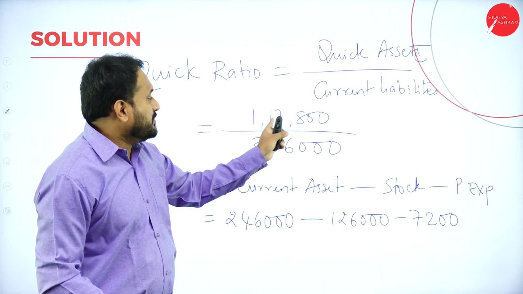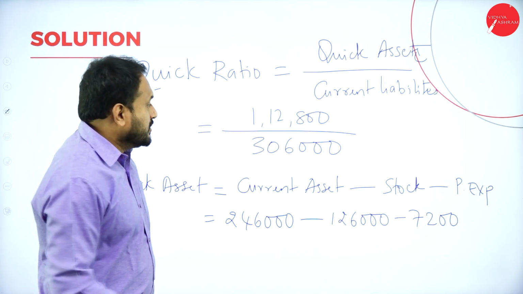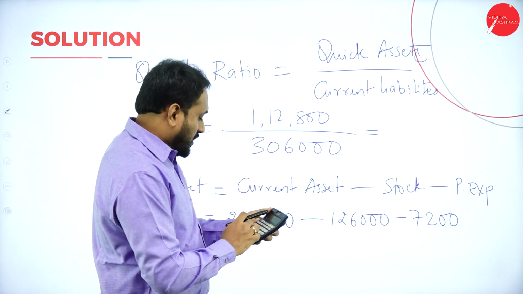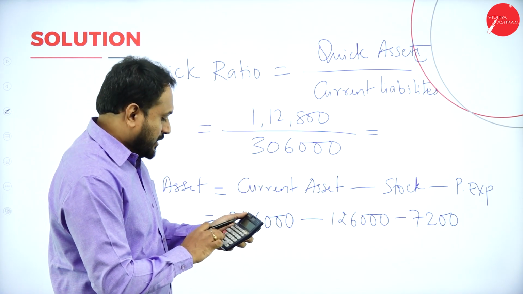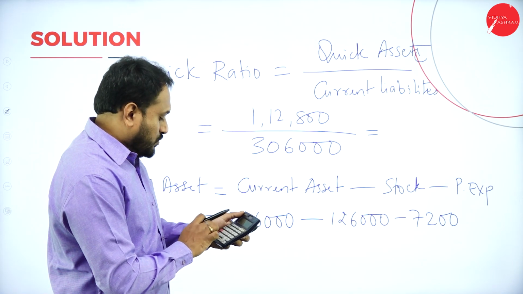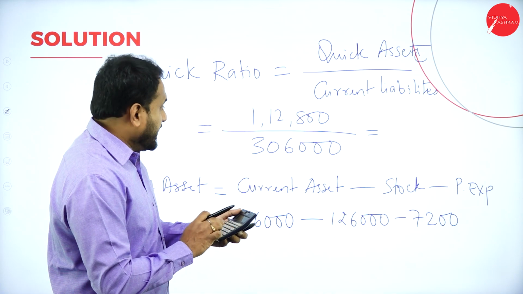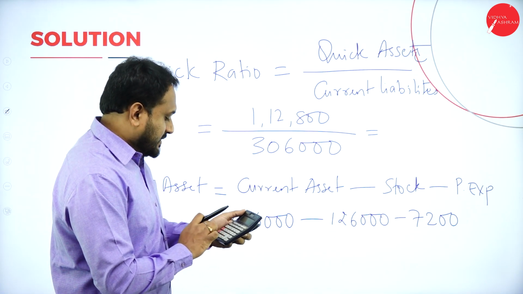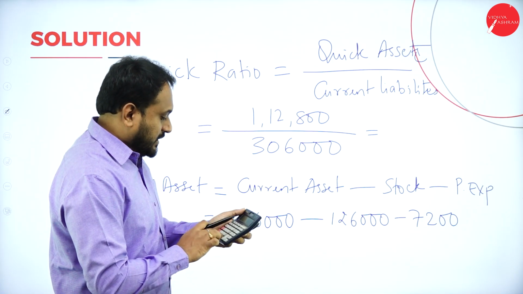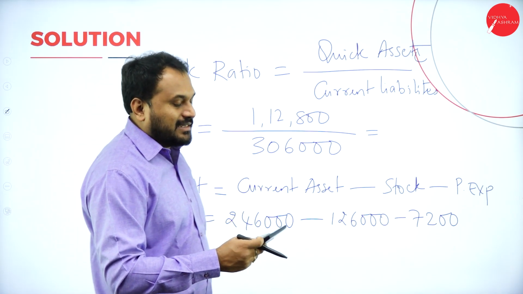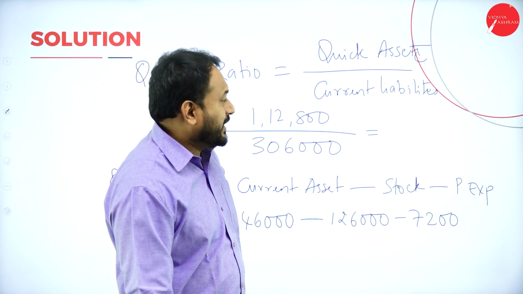Quick asset is 1,12,800. So the quick ratio is equal to 1,12,800 divided by 3,06,000, which is 0.368. So we'll round it up to 0.37.